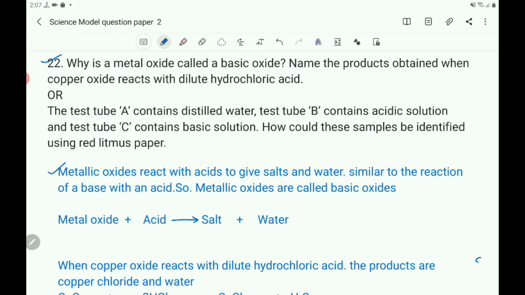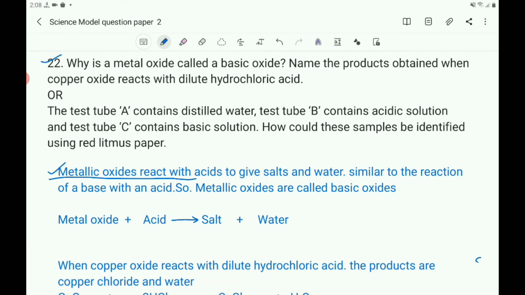So you write the answer that metallic oxides react with acids to give salts and water, similar to the reaction of a base with an acid. You know that base reacts with acid to give salt and water. Similarly, metallic oxides also react with acid to give salt and water, just like a base.